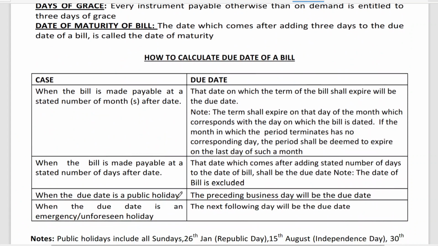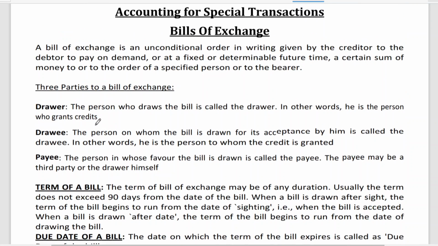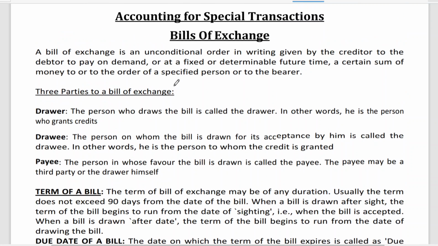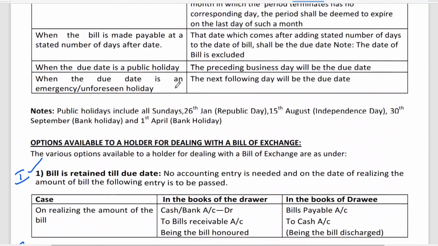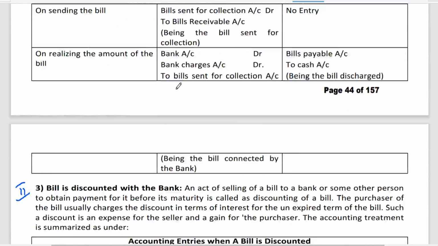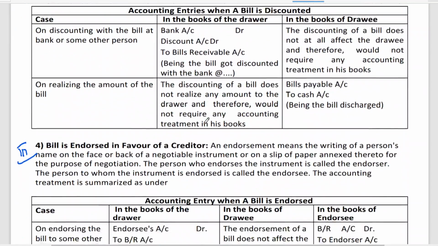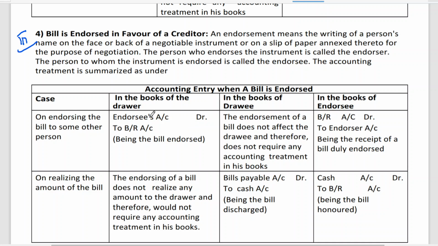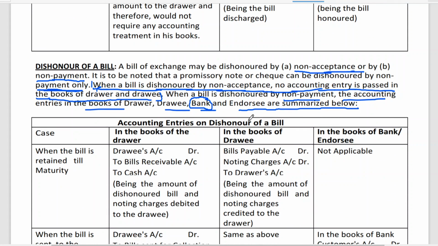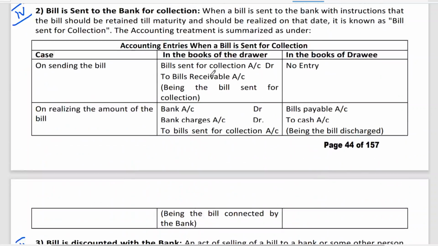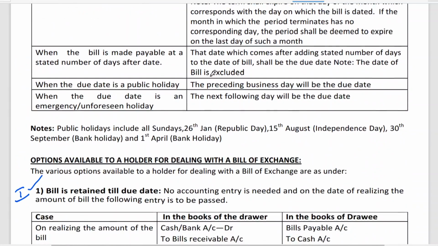These things, after date, after sight, and public holiday, I also mentioned. The date of maturity of the bill, drawer, drawee, payee, all these things I have already explained in a detailed manner. These entries also I have explained, so no need to worry about it. That is why today I am taking up the dishonor of a bill entries, because if I had gone on repeatedly explaining everything right from sales, it would be too much. The reason I have not taken this option is that you don't have any entry for the sale.